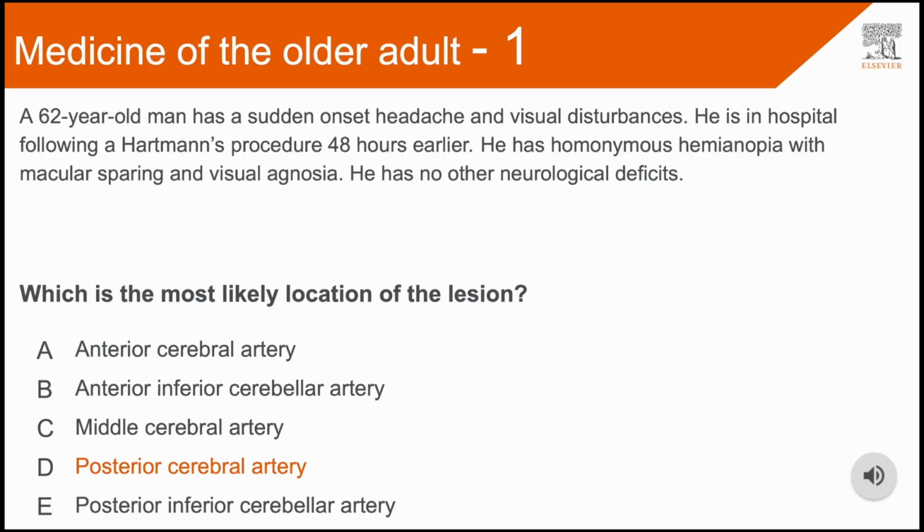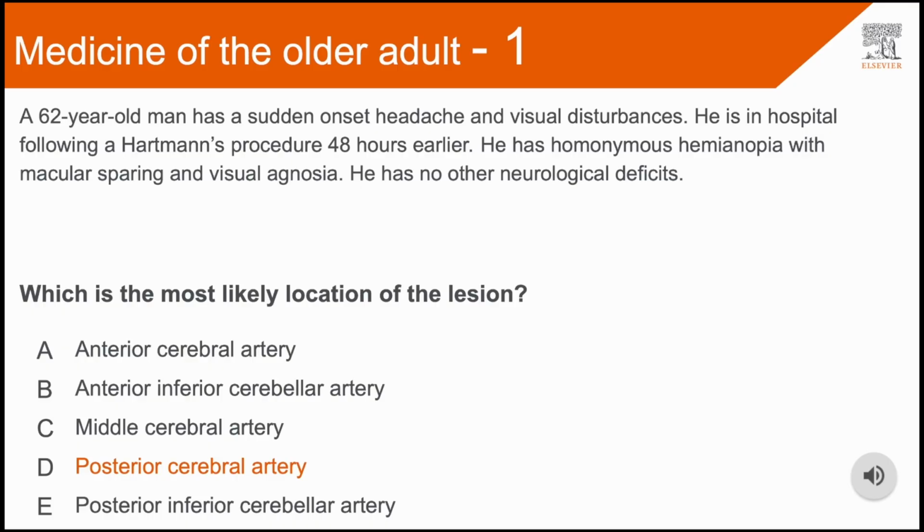So the answer to this question was D, posterior cerebral artery. Posterior cerebral artery, or PCA strokes, can present with contralateral homonymous hemianopia with macular sparing and visual agnosia. Visual agnosia means the inability to recognize objects and faces.